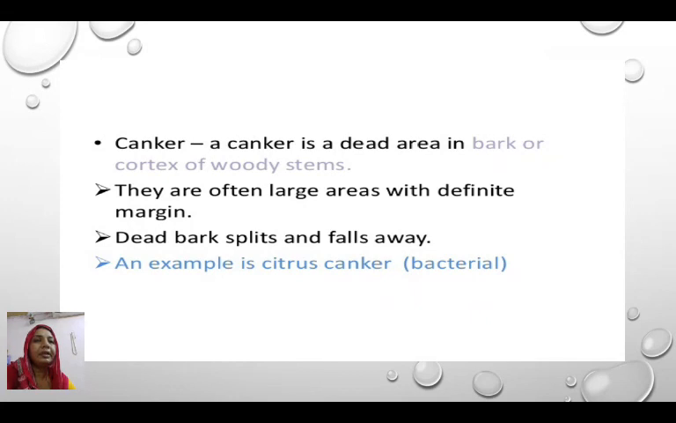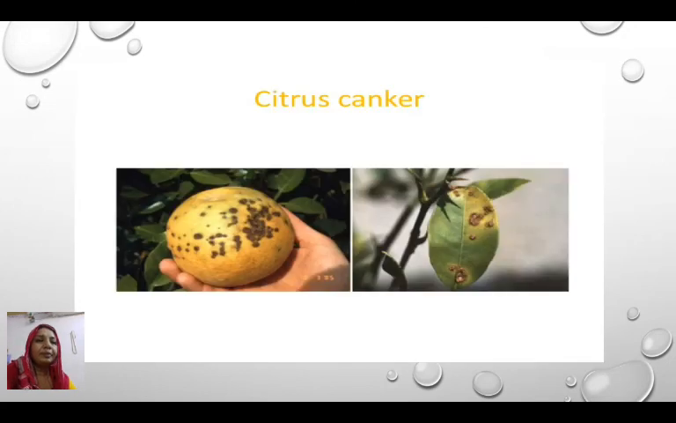Now we will discuss canker. Canker is a dead area in the bark or cortex of woody stems. They may also be present on the fruits. These are often large areas with definite margins. Dead bark splits and falls away. In the case of citrus canker, which is a bacterial disease, the spots can be observed on the fruits and on the leaf. Here we see the infected leaf and